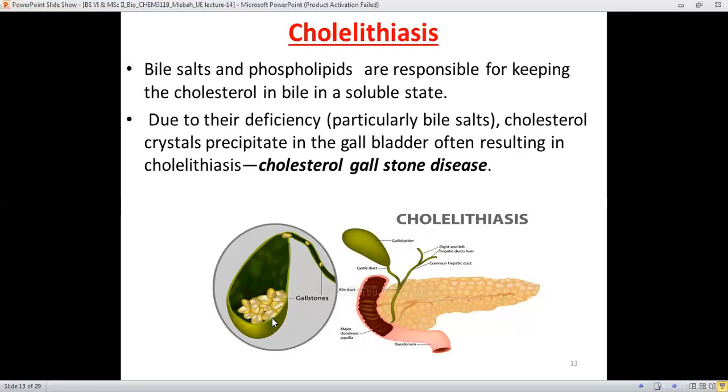This formation of small cholesterol stones in the gallbladder is called cholelithiasis. And this is the formation of cholesterol gallstones, and therefore it's called cholesterol gallstone disease, which is due to the crystallization of cholesterol from the bile, precipitated out into the gallbladder.